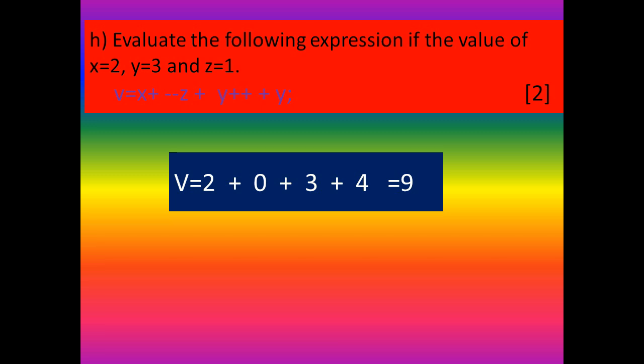Here the value of y is equal to 3, and y plus plus means that is a post increment type operation. Because of that, the value of y remains 3, but in the next operation it will be incremented. That means for the next y, the value is 4. 3 plus 1 is equal to 4. Then I apply the values: 2 plus 0 plus 3 plus 4. Totally, we will get 9 as the answer. Okay.